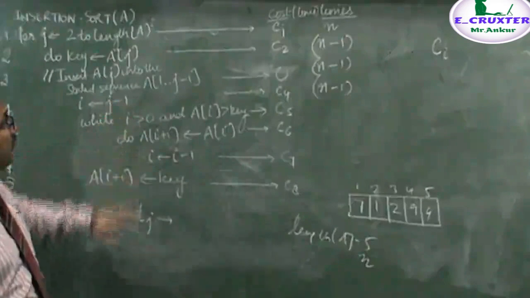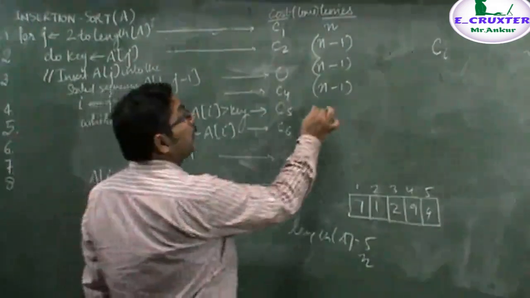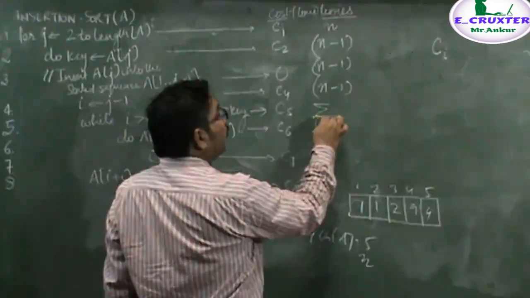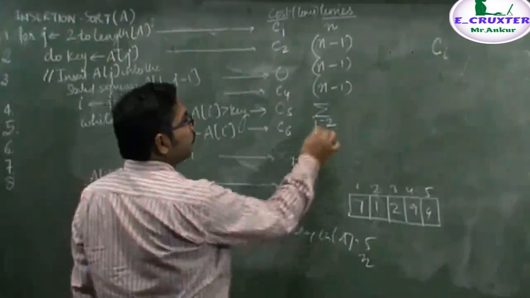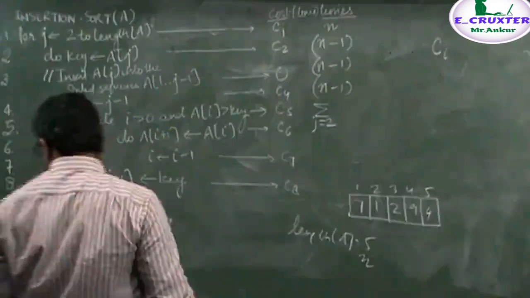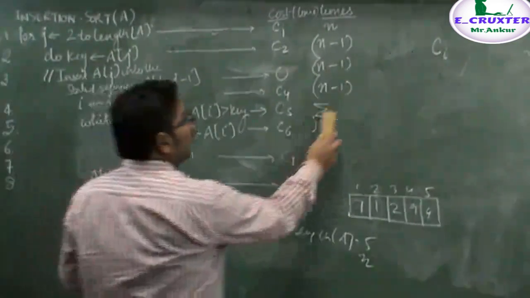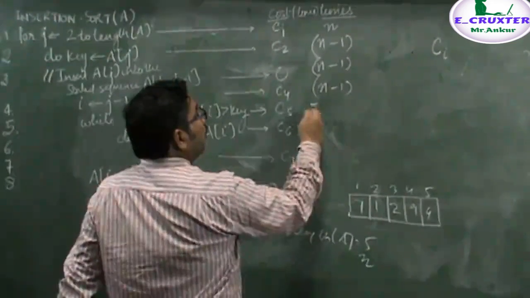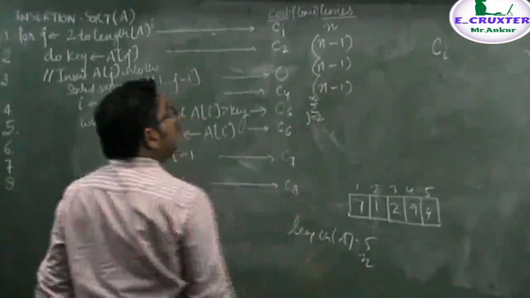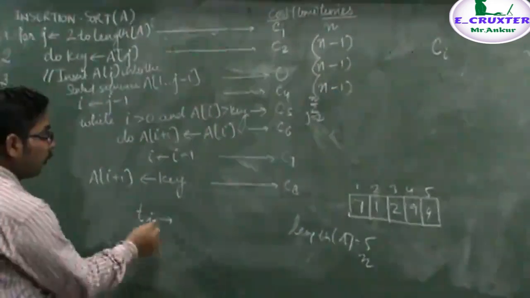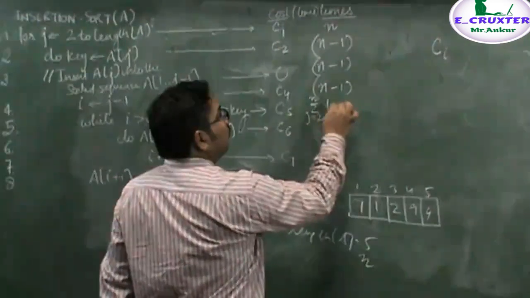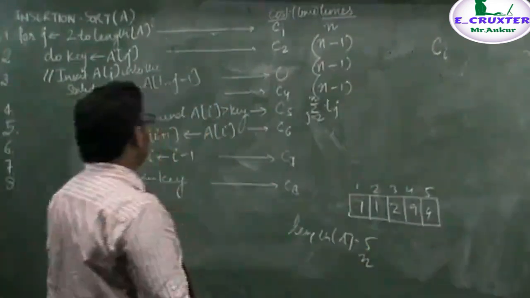In this way, you can define it like sigma for the value of j from 2 to n, for each value of j, it is executing this many times. That is, it is simply t_j. This is what we are defining.